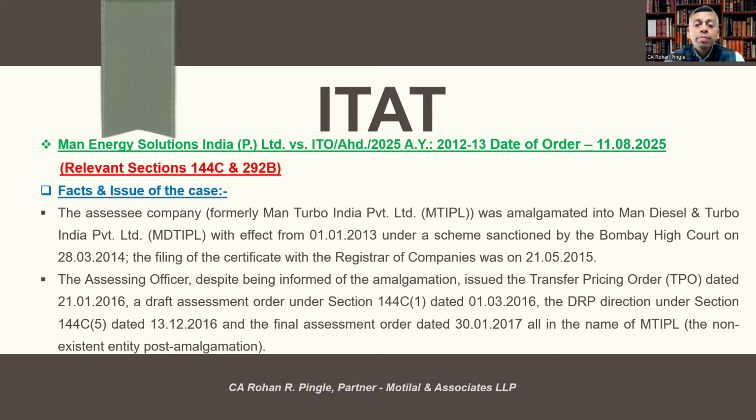The AO, despite being informed of the amalgamation, issued the transfer pricing order dated 21st January 2016, a draft assessment order under Section 144C(1), the DRP direction under Section 144C(5), and the final assessment order dated 30th January 2017, all in the name of MTIPL, that is the non-existent entity post amalgamation.